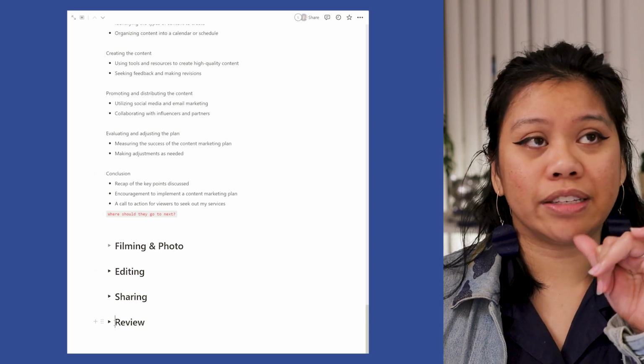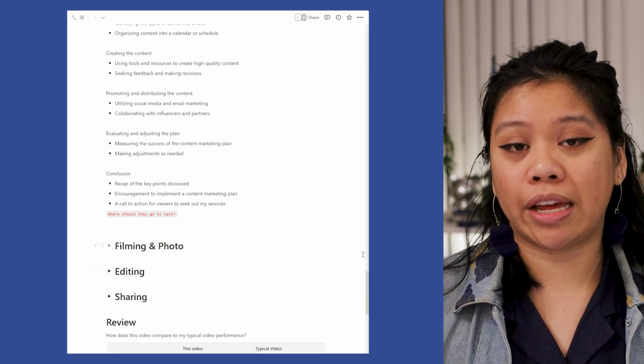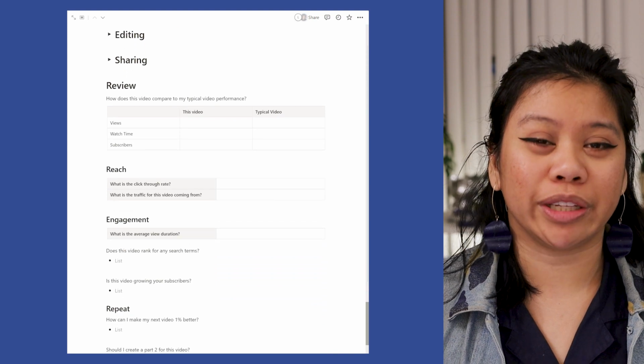Like, what are all these data points? I keep that at the very end, toggled underneath the review section so that it's only visible when I'm ready to see it. And sometimes I even delete the toggle so that it's visible right when I land on the page, especially if that's what I'm currently working on.